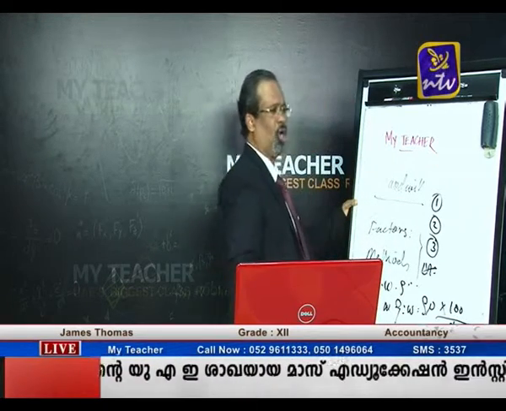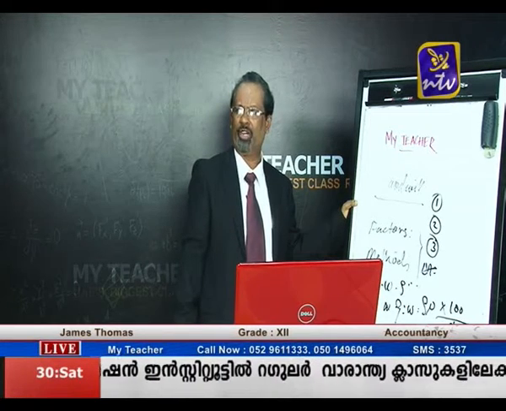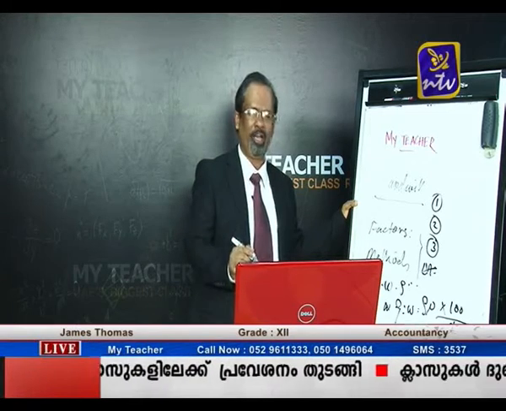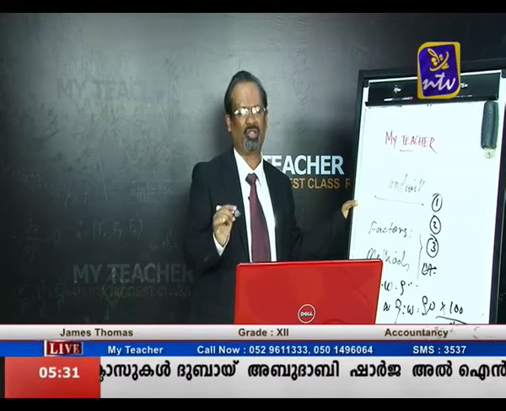So this is what is called goodwill. Once again, super profit into 100 divided by rate of return is equal to goodwill under the capitalization method.